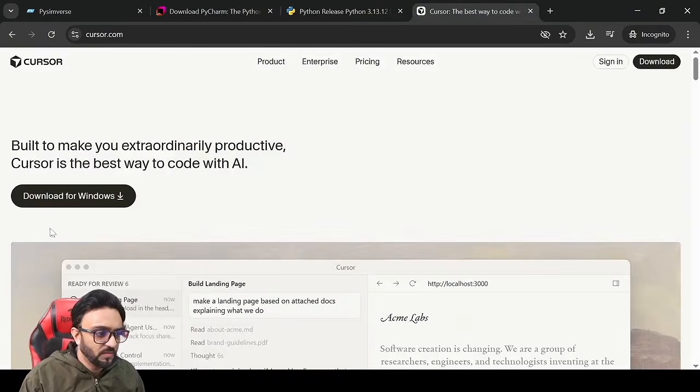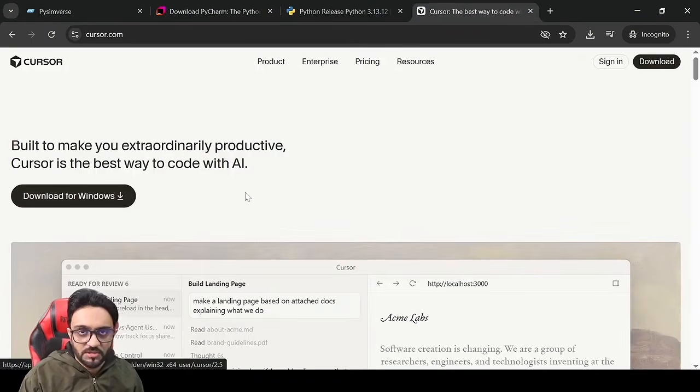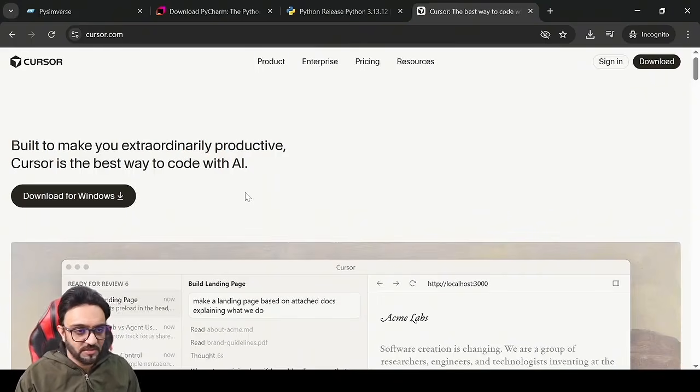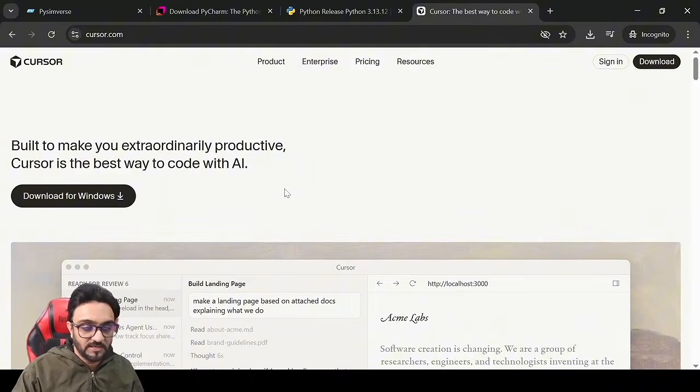And then the last thing we will do is download Cursor, and I will be using Cursor for this project. But again, you can use any AI software like DeepSeek, ChatGPT, or Gemini for all your reasoning or coding, or even Claude if you want.